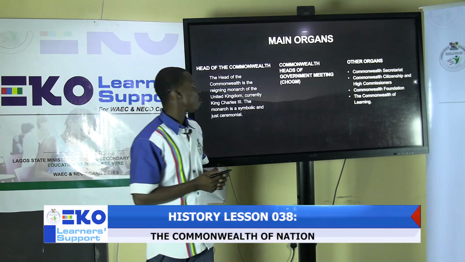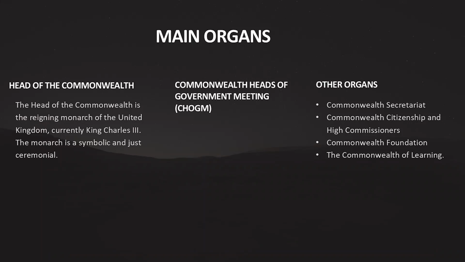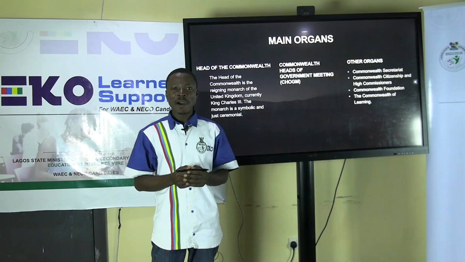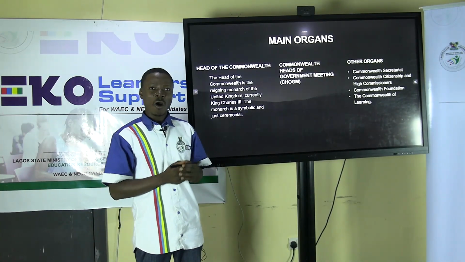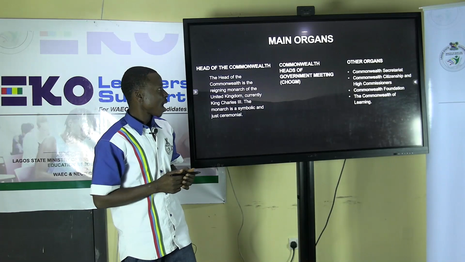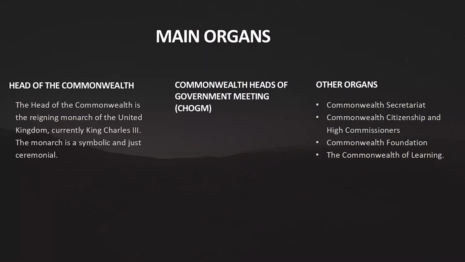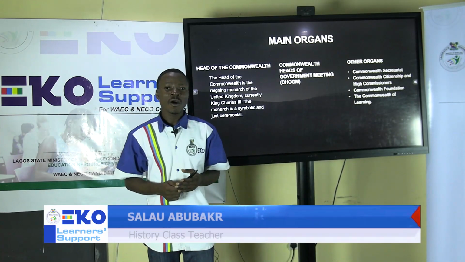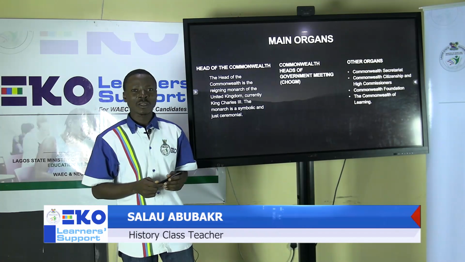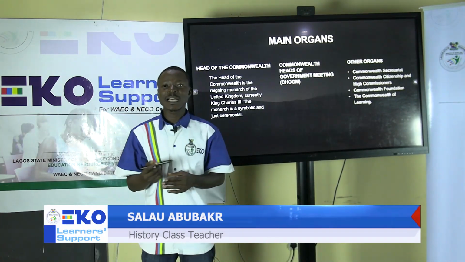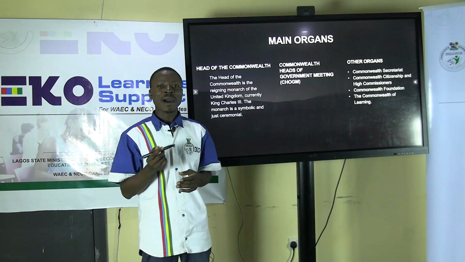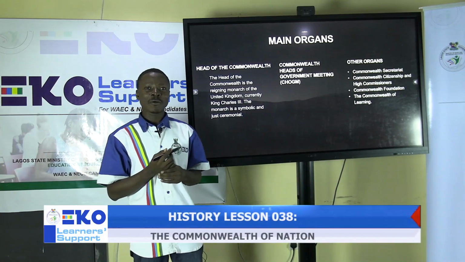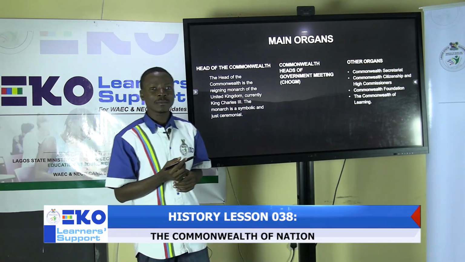Also, we will look at the Commonwealth Heads of Government Meeting, which is the major and most powerful organ within the organization. And also we have the Commonwealth Secretariat, the Commonwealth Citizenship and High Commission, the Commonwealth Foundation, and the Commonwealth of Learning. All these are organs of the organization, and they are institutions that have been established within the organization to perform several duties and to actualize its objectives.